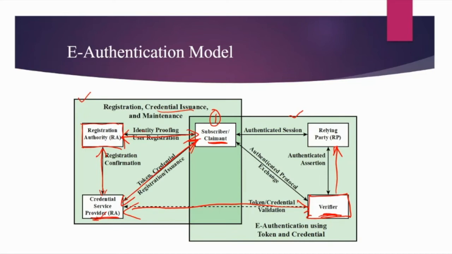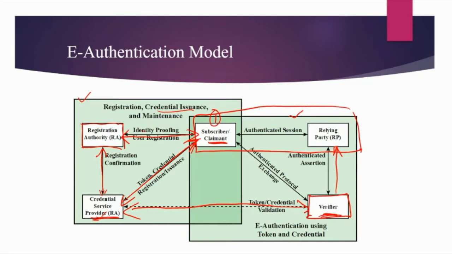Now the job of the relying party is, once the verifier passes the assertion about the claimant to the relying party, the relying party uses this authentication information and actually generates an authenticated session for this subscriber, so that he can proceed with whatever action he would like to perform. So this is the very basic thing that is involved in each and every type of authentication we use. There are different types of authentication, we will look at them in a minute, but this is what will happen in all the authentication services.